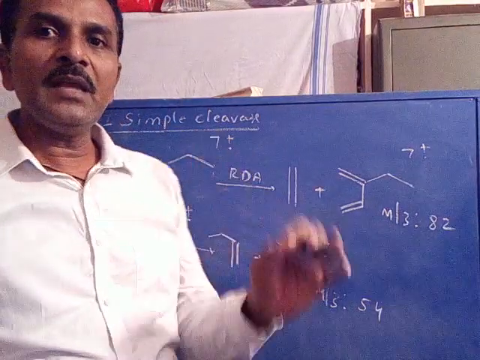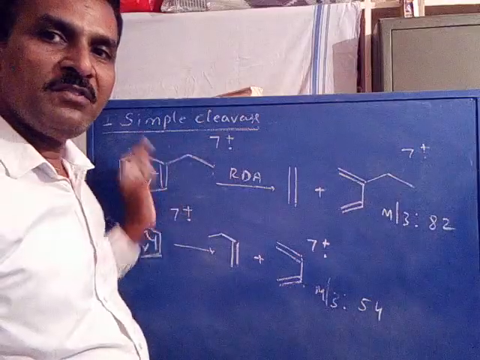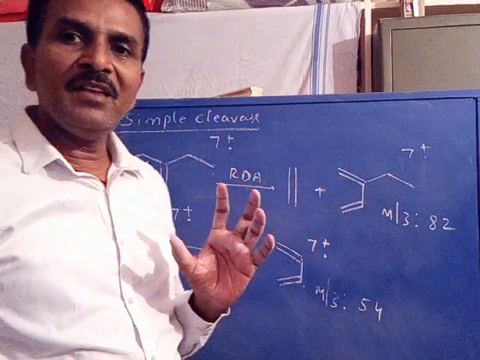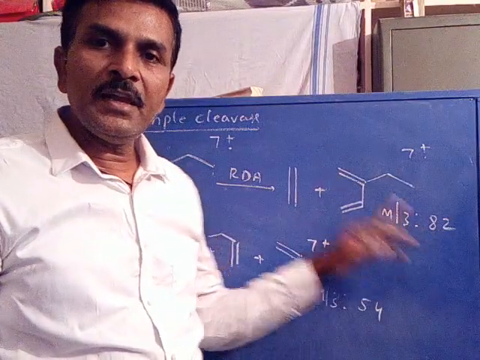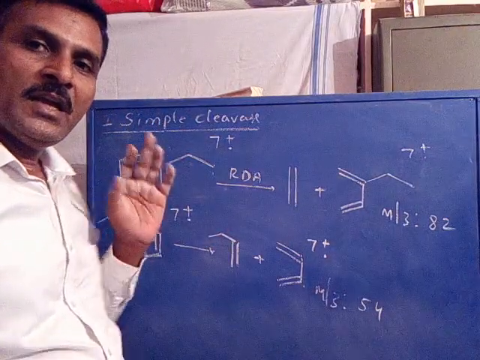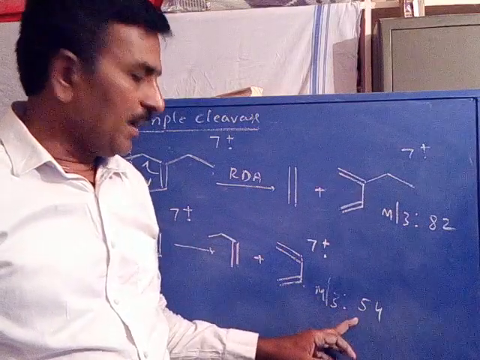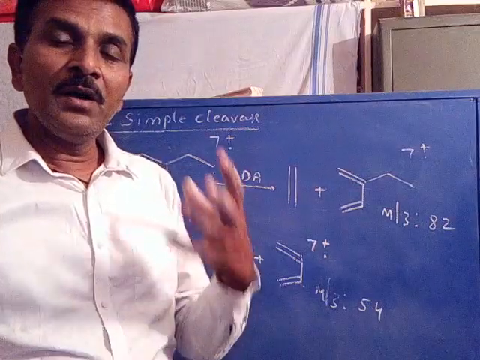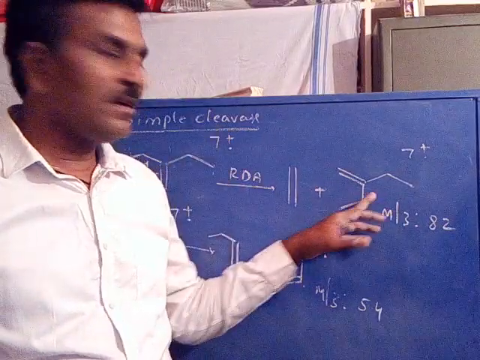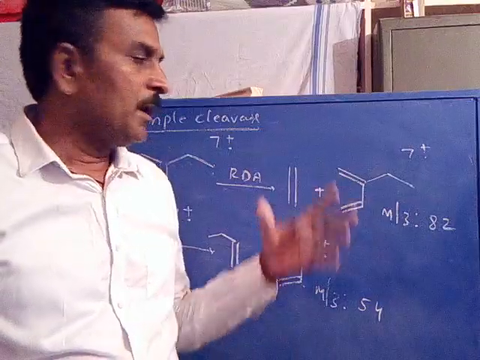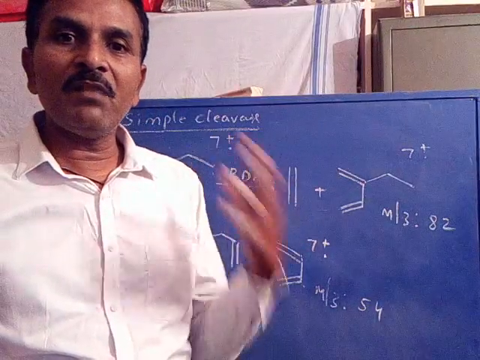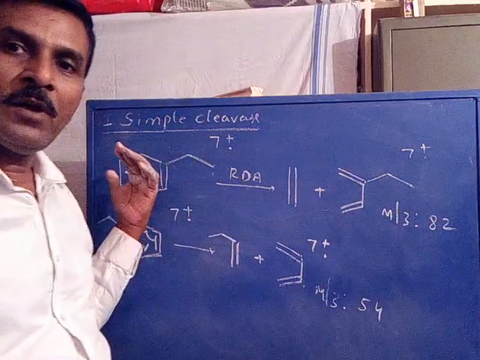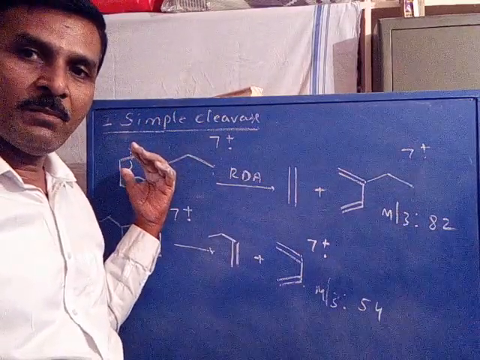If during the recording of the mass spectrum of this molecule, either the first isomer or the second isomer, we get a signal at 82, it indicates the first isomer; if we get a signal at 54, it indicates the second isomer. So, based on the m/z value of retro-Diels-Alder fragments, these are called retro-Diels-Alder fragments because they are obtained through the retro-Diels-Alder fragmentation process. If we get a signal at 82, it indicates the first isomer, where the ethyl group is on the first carbon atom.